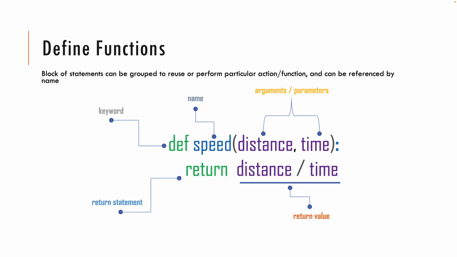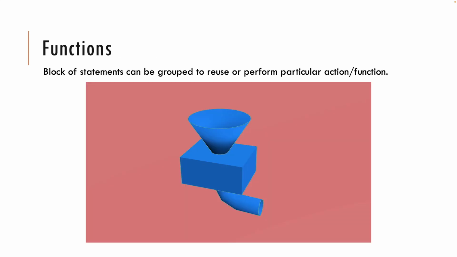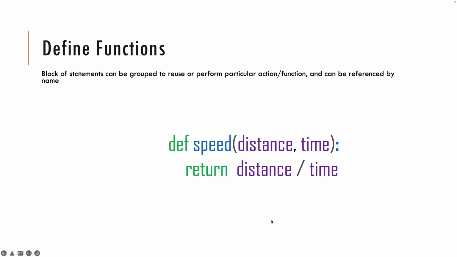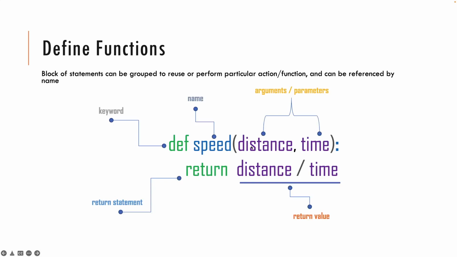Return something means, for example here, it is taking some raw material as input and producing some output. So we have input and output. In our functions, we provide input as parameters within parentheses. How can this function return an output? Through the return statement. The return statement tells the Python interpreter this is the value to return when this function is called. And this is the return value, a single statement we have here.